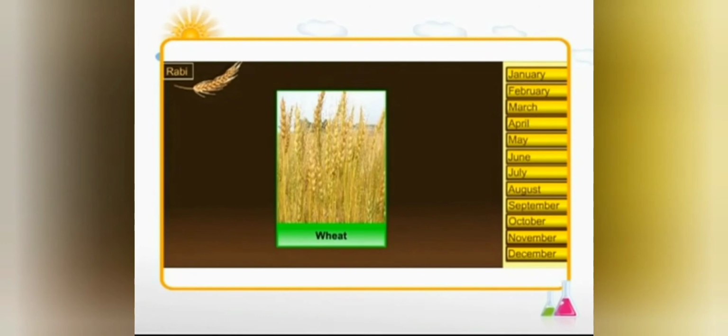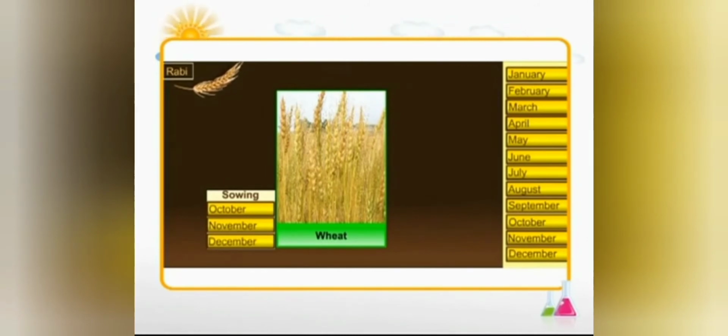Sowing of rabi crops is done at the onset of winter, that is between October and December. These crops are harvested during March and April. Wheat is a rabi crop, whereas paddy is an example of Kharif crop.